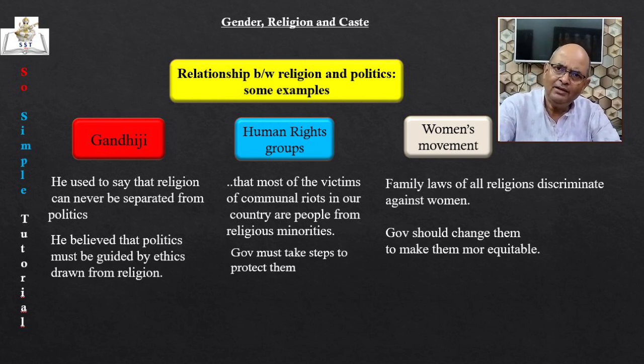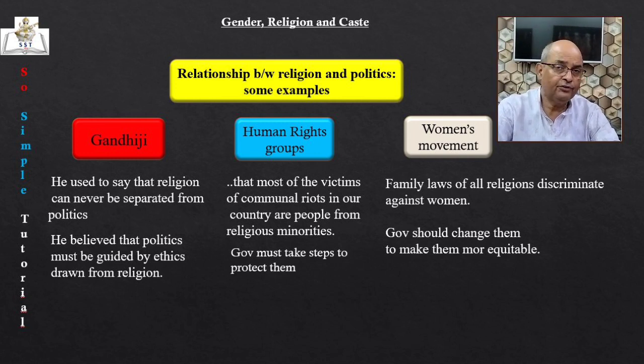Second, human rights groups have established that religious minorities are the worst victims of communal riots in our country. Therefore, they demand that special laws need to be made to protect the religious minorities. Third, the women's movements have always argued that family laws of all religions discriminate against women. They therefore demand that these laws should be changed so that women get equal rights.